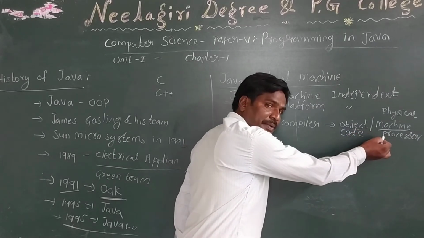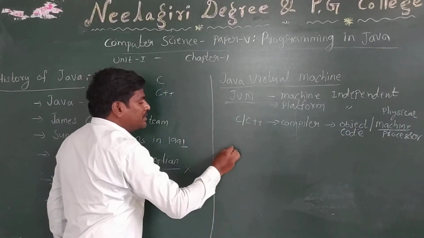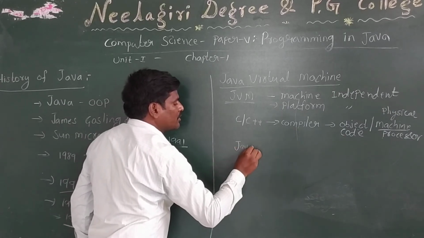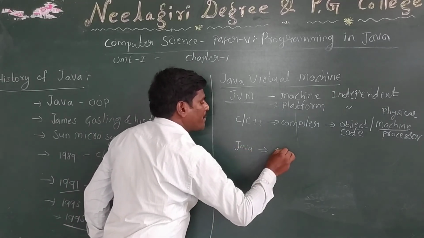Physical machine means processor. But in Java, whenever we compile a program,